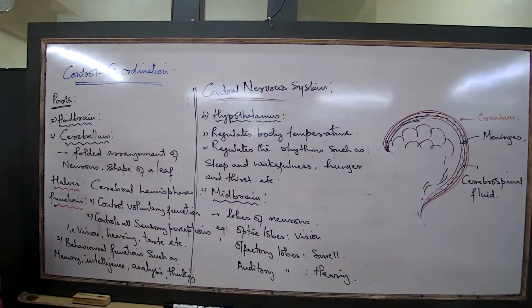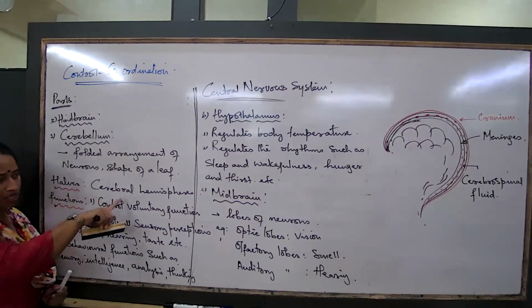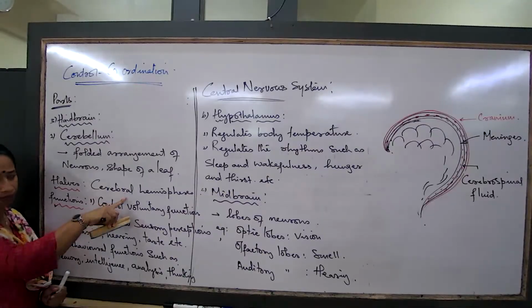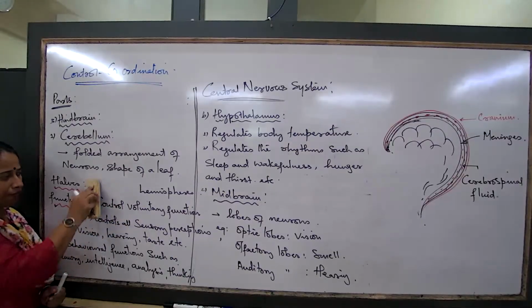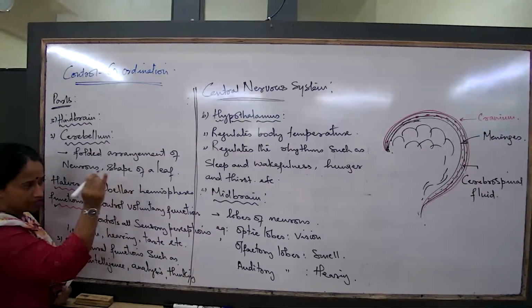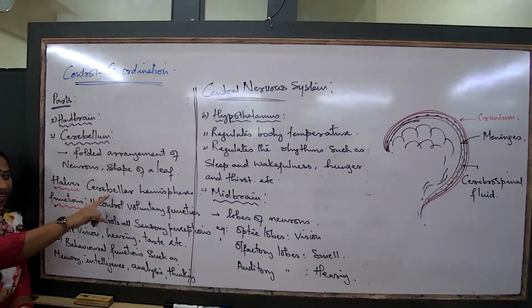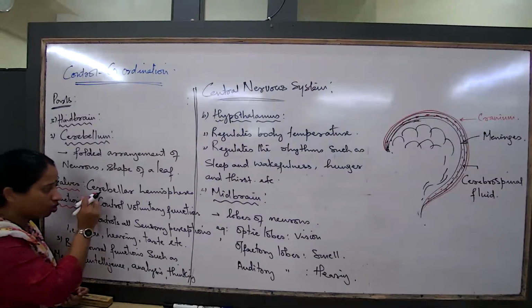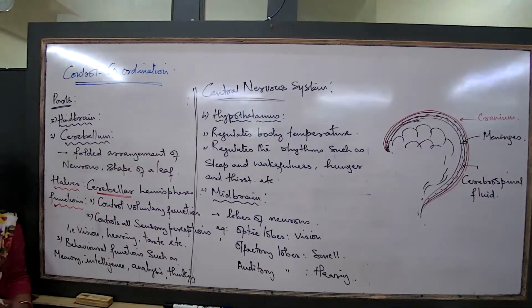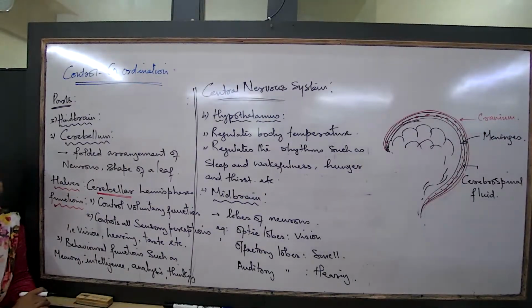If it is cerebrum, we write cerebral hemispheres. If it is cerebellum, then it is known as cerebellar hemispheres. Take a note of this word: cerebellar hemispheres.